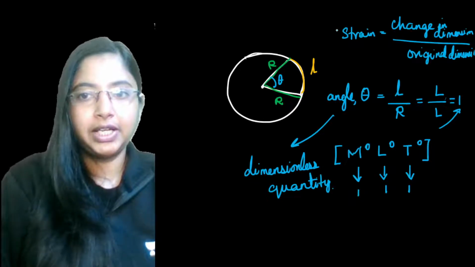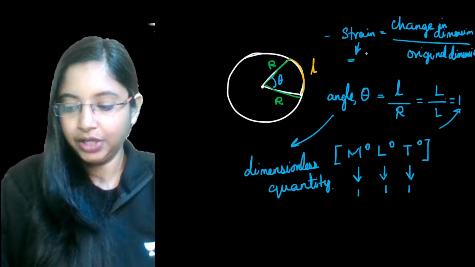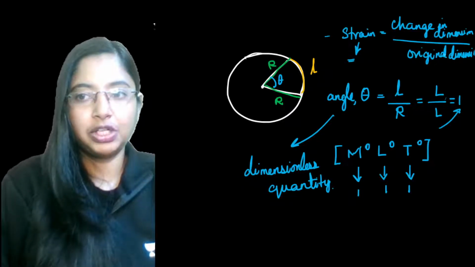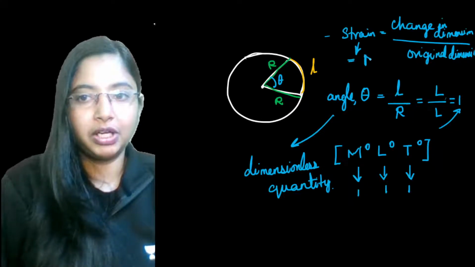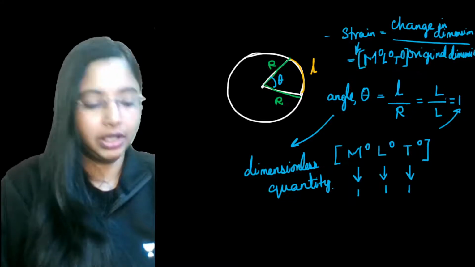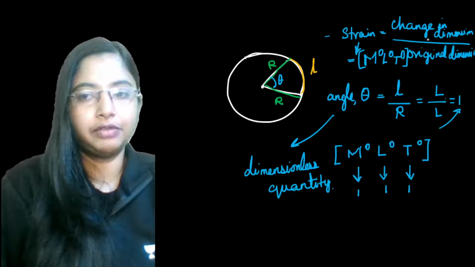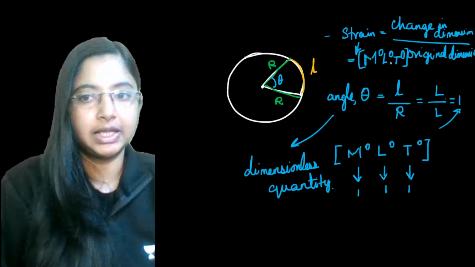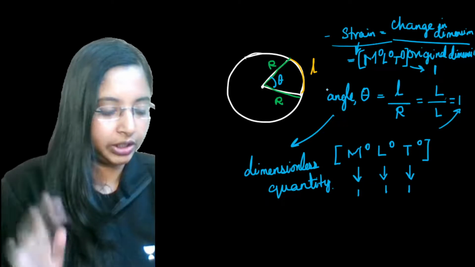Now, in this case, change in dimension is what? Its unit is given in terms of L, right? Dimensional change by original dimension. Both will have the same dimension. So here again, the dimension becomes 0, and the dimension over here becomes 1. These two cancel each other, right? The units cancel each other. Whatever fundamental quantities you're taking, on both sides they cancel each other. Now this will again be equal to 1. So strain is also a dimensionless quantity.